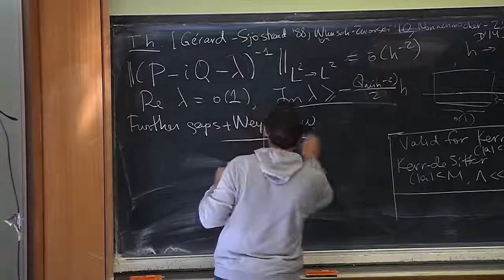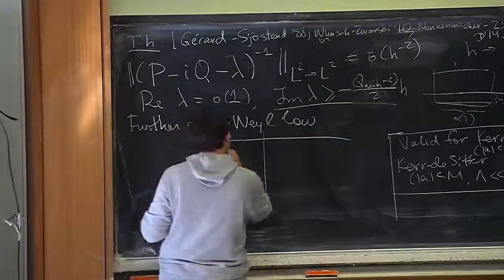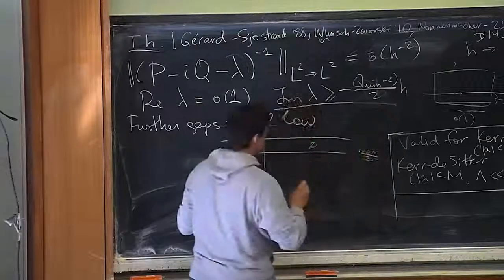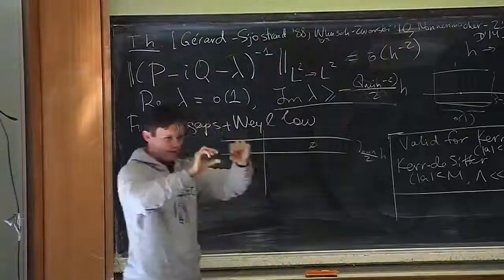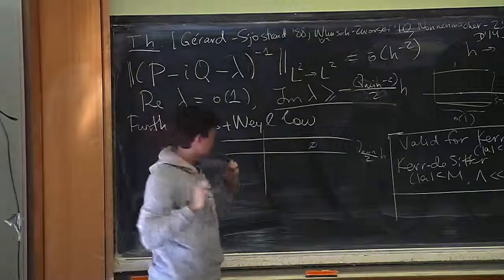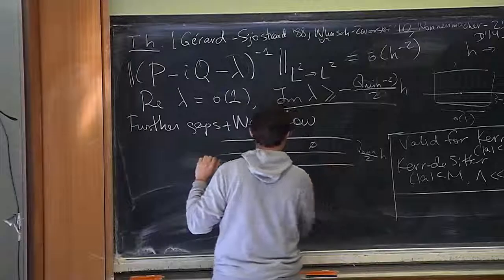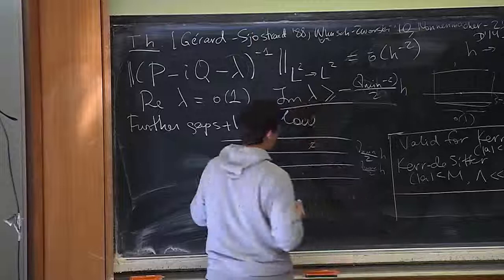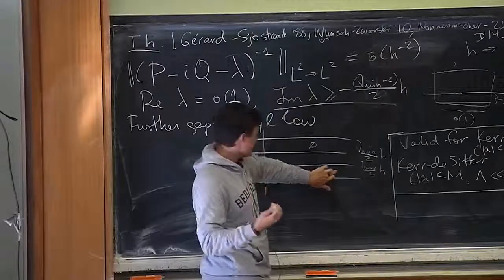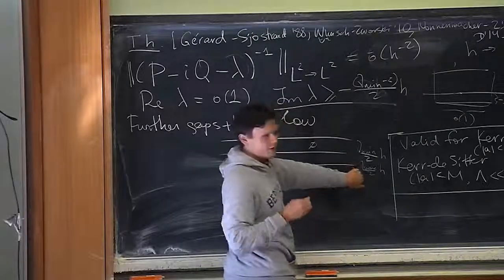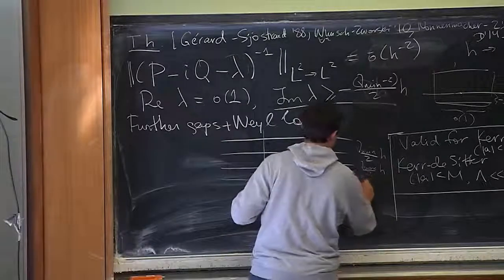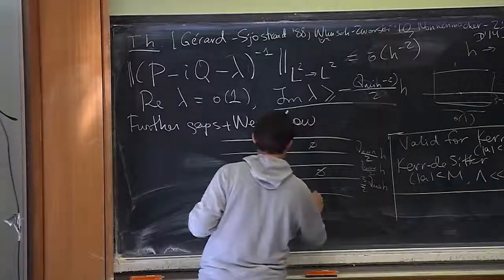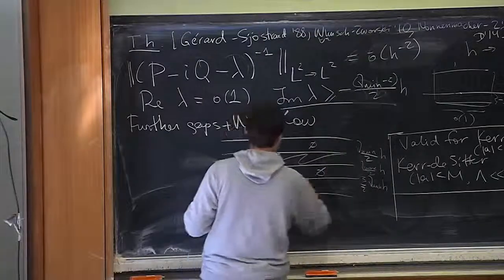What you can actually show in this case is that not only do you have your first gap, which is given, modulo epsilon, by half of the minimal expansion rate, but under a certain pinching condition you have a second resonance-free strip, which goes from half the maximal expansion rate to 3/2 the minimal expansion rate. And then you have further gaps like that as long as pinching conditions hold.